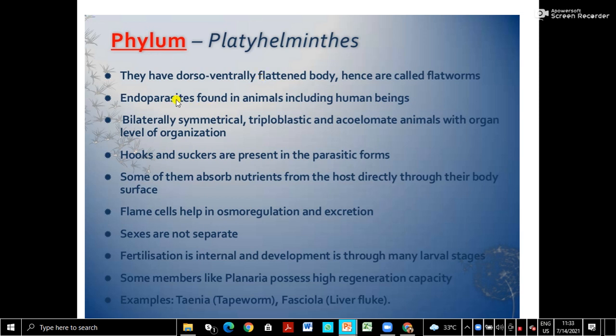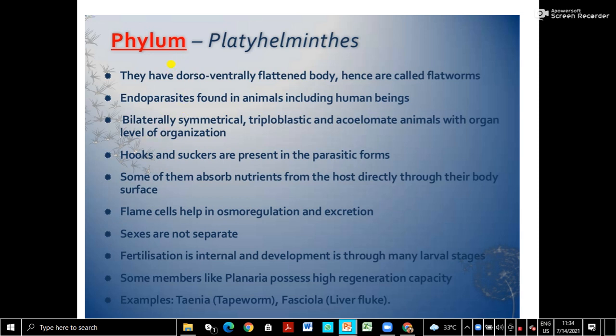Then, next characteristic, they are endoparasites. Now, there are two kinds of parasites, endoparasites and ectoparasites. Ectoparasites live on the surface of the body or among the hair, like a louse is an ectoparasite. It doesn't go into the body.